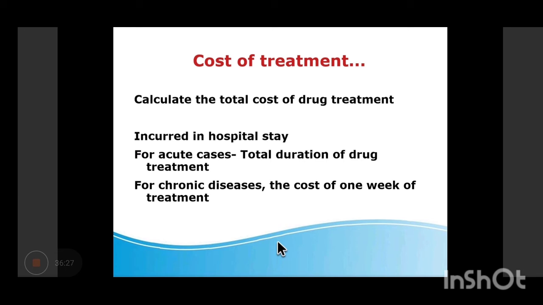Cost of the treatment. Now for cost, you can look at the website. Some 1mg or other lot of websites are there. Then we have books like Drug Today and all to get an idea. So we want the total cost for the duration. सिंगल डे का कॉस्ट नहीं चाहिए हमको. अगर वो 7 दिन रुकता है, उसको 5 ड्रग्स मिल रही हैं, तो हर ड्रग का कॉस्ट कितना है and how it is being prescribed, that is the frequency. You multiply it with that, then multiply with the number of days, so that we will get a total cost of drugs being prescribed during the stay in the hospital.